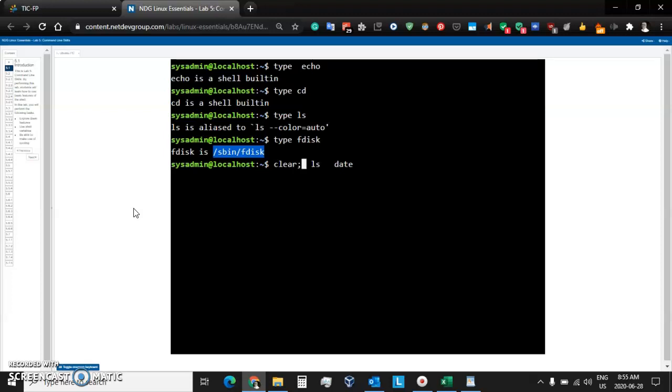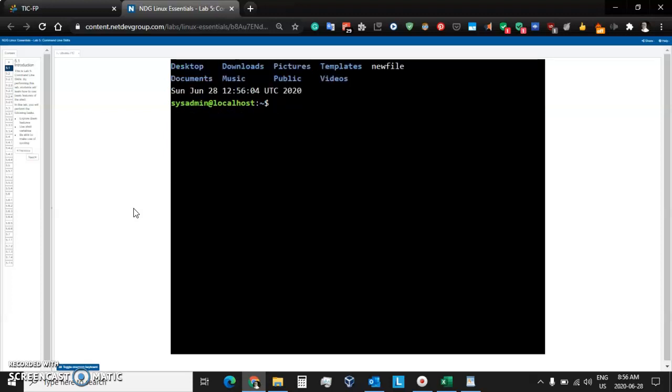We do that with a semicolon. We put a semicolon after the first command and a semicolon after the second command. And we call that a chain. We're chaining a bunch of commands together. It's like very simple or basic programming. So clear, ls, and date. The screen got cleared. Up here is your ls, and right there is your date.